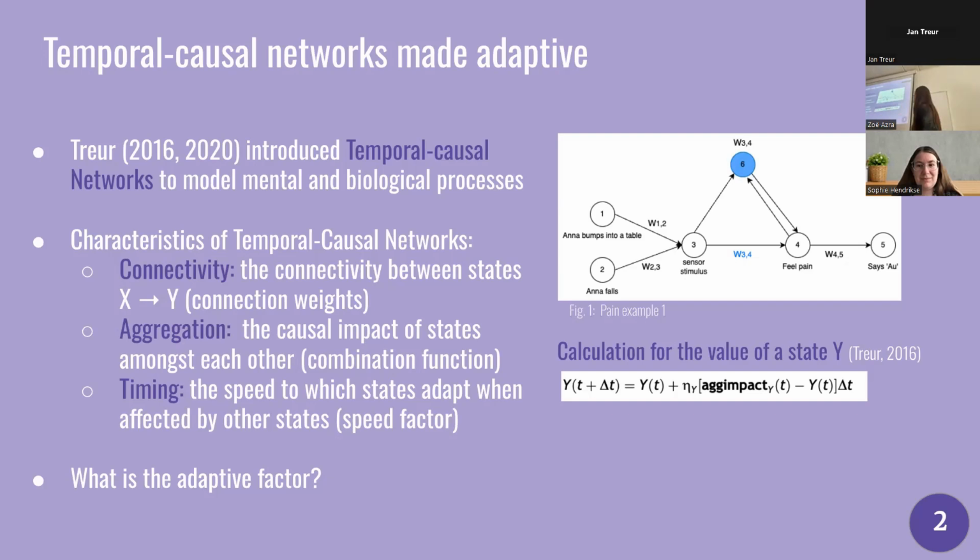So when we look at this network and we don't take into account state 6, it is a temporal causal network. In order to make such a network adaptive, we can choose any of the characteristics as described before, and we can add another state for it. So this is what happens when we add state 6. State 6 represents the connection weight between state 3 and 4. It would be possible to also make a similar state to represent the weights between 4 and 5, for example.